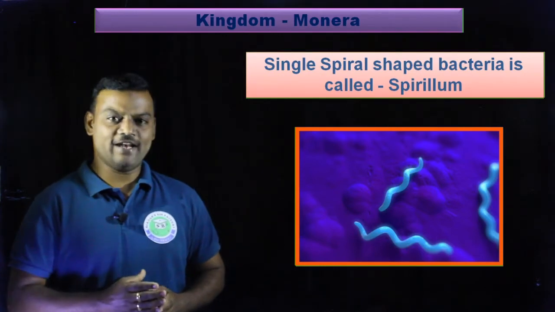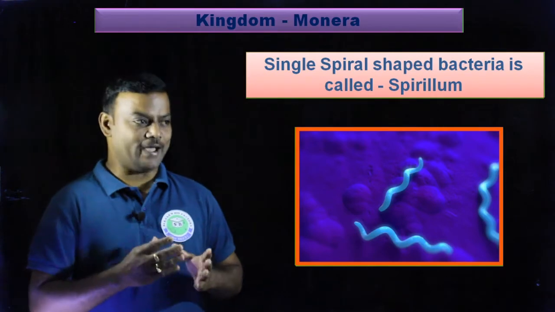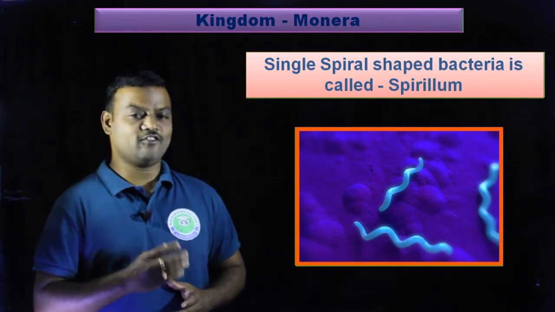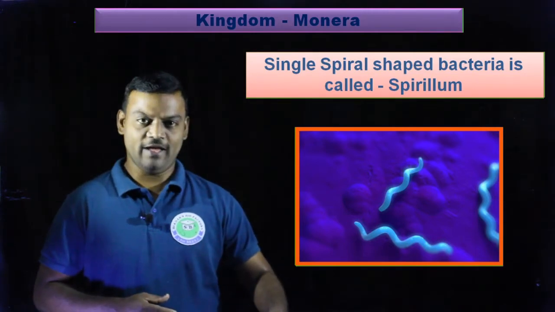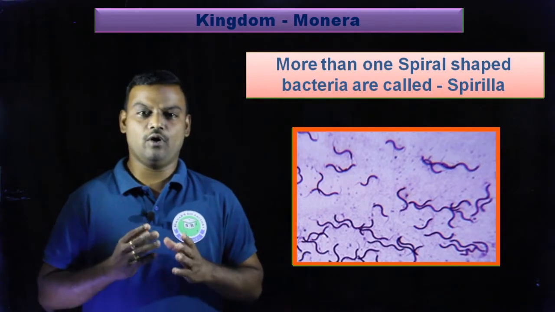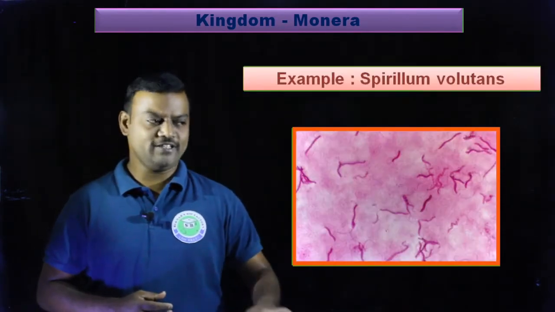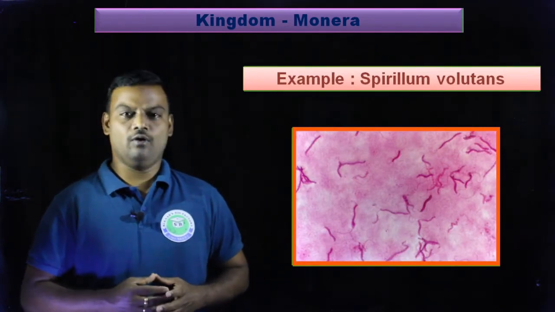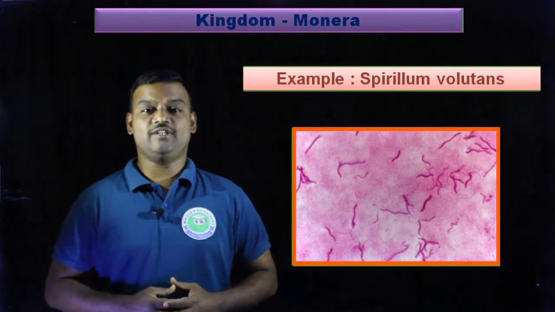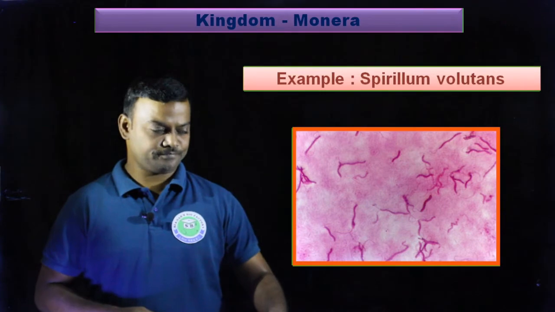The fourth type of bacteria is spirillum. So spiral shaped or spring shaped, coiled shaped bacteria are called spirillum. If one spiral shaped bacterium is present, it is called spirillum. It is the singular form. And if more than one spiral shaped bacteria are present, that plural form is called spirilla. So example for this, the Spirillum volutans is a bacteria, an example for spirillum. So these are the 4 types of bacteria based on their shape.